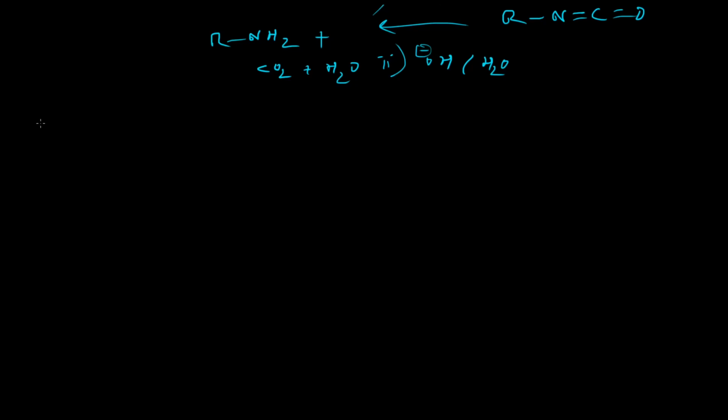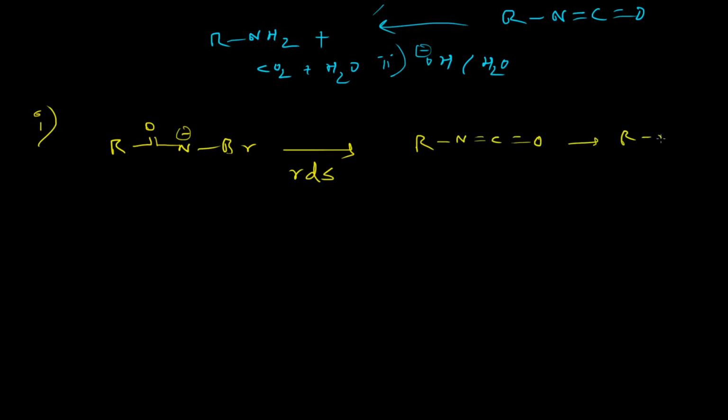So first, if this is the actual pathway, then this will be the rate determining step. After the rearrangement, this isocyanate will form, and then the desired amine will form. So this pathway will be the determining step. As soon as this isocyanate forms, it is highly reactive, so this step will be fast.